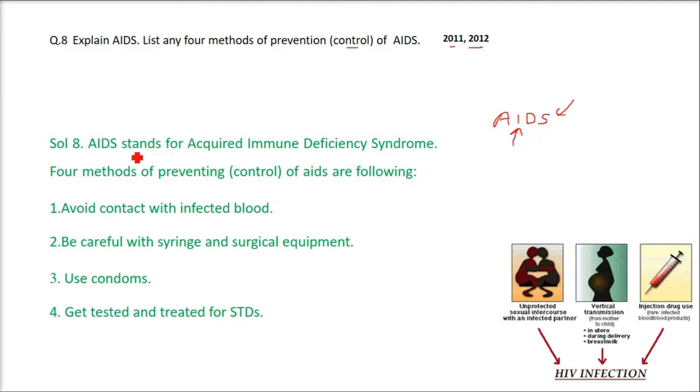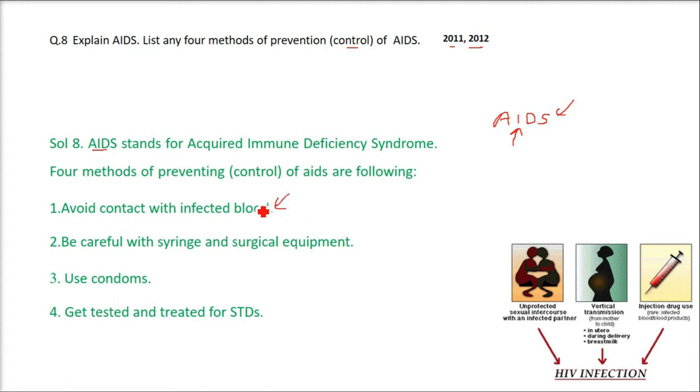So HIV, it comes as HIV positive. There is a test. If you are HIV positive, that means you are carrying this AIDS. There are multiple methods of preventing and controlling AIDS. First is avoid contact with infected blood.